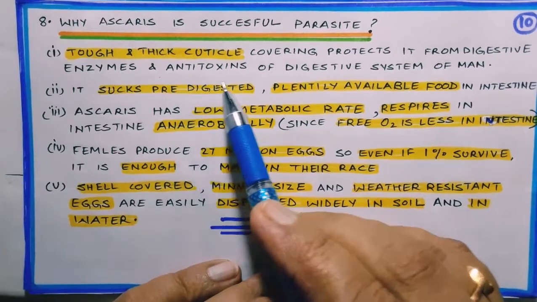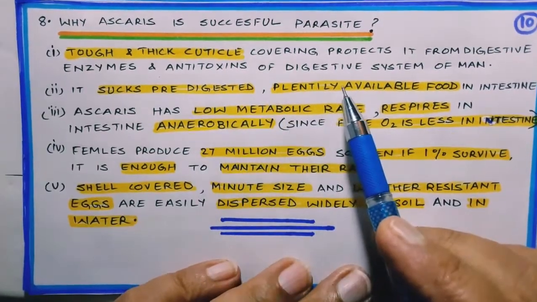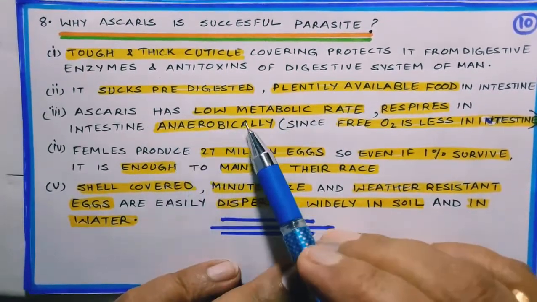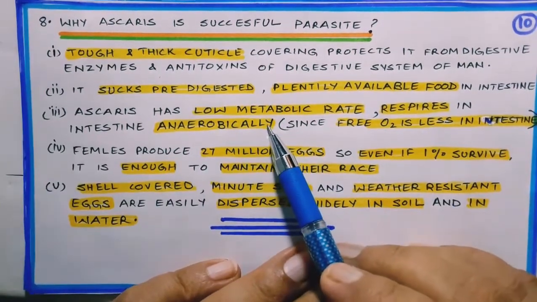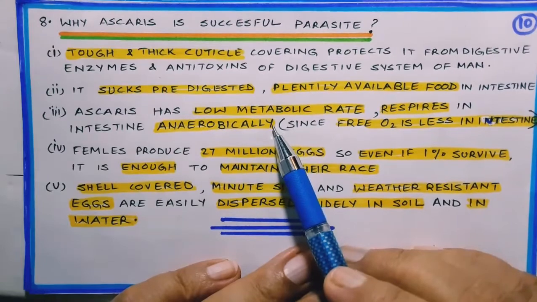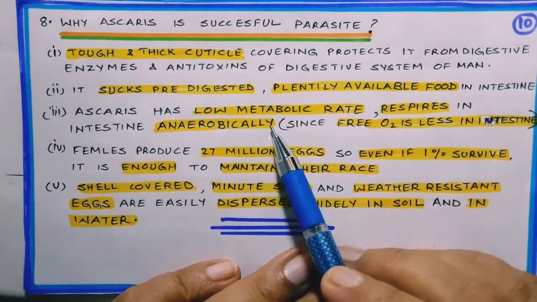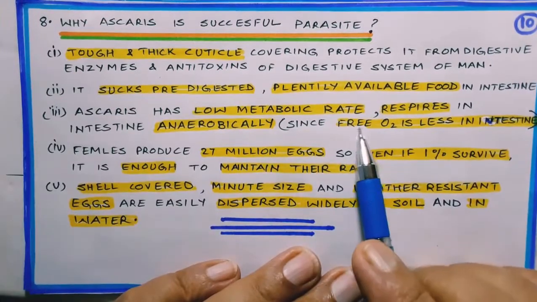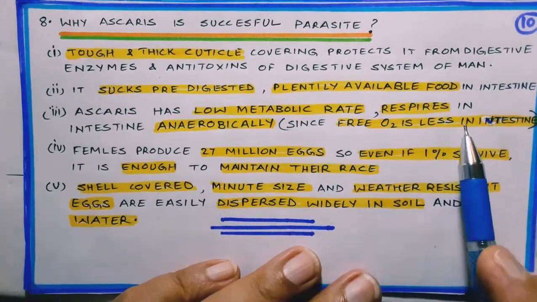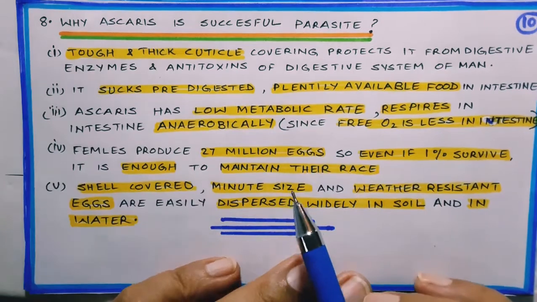So there is no reason why it should die of hunger. Then it has low metabolic rate and it respires anaerobically. That is, it can live without oxygen. It can respire in absence of oxygen also, because in intestine there is very little free oxygen present.